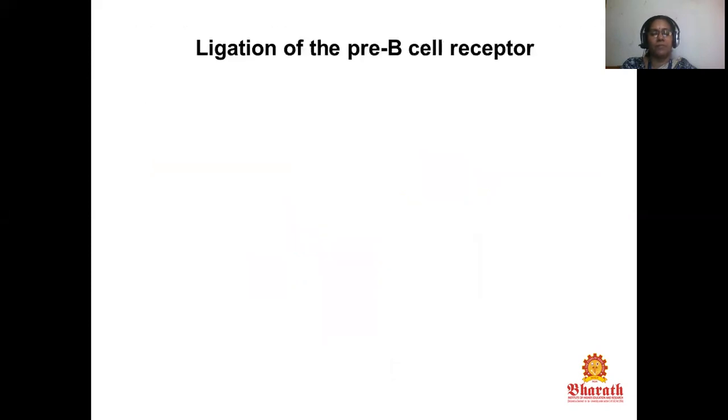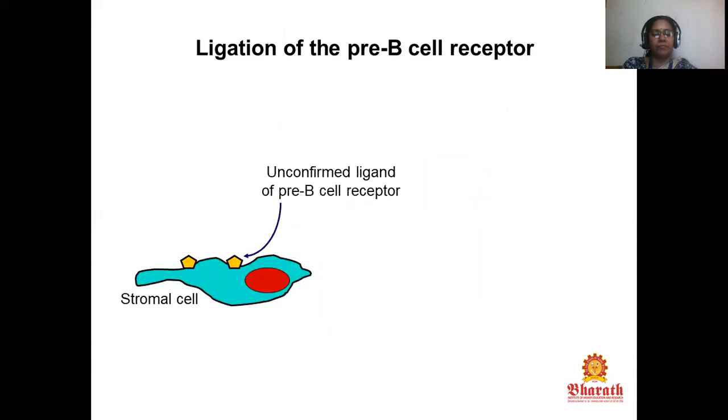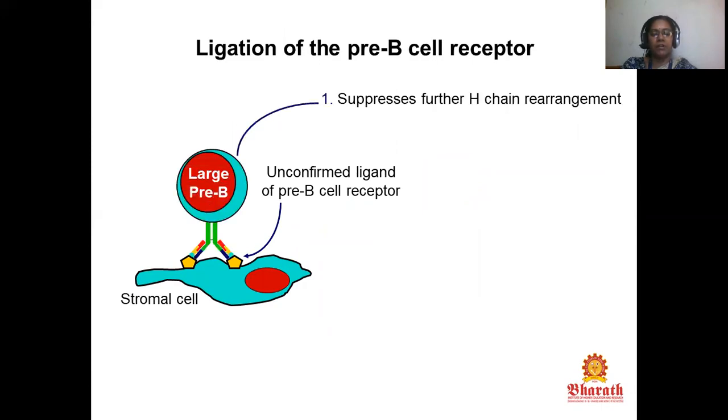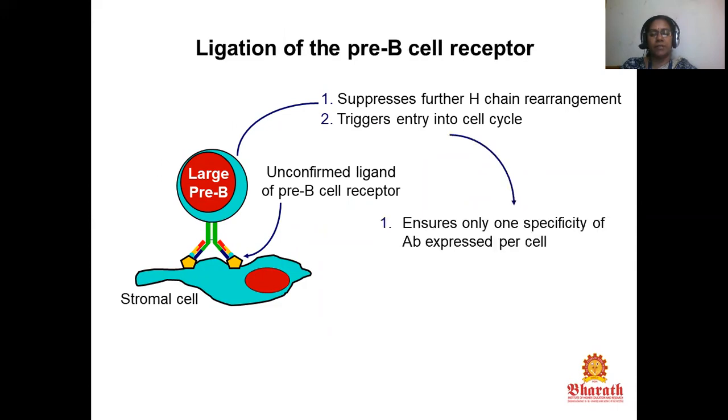This is not possible. So the ligation of the pre-B cell receptor by stromal cells, that is an unconfirmed ligand of the pre-B cell receptor, on large pre-B cells suppresses further H chain rearrangement and triggers entry into the cell cycle. Here this ensures only one specificity of antibody is expressed per cell.